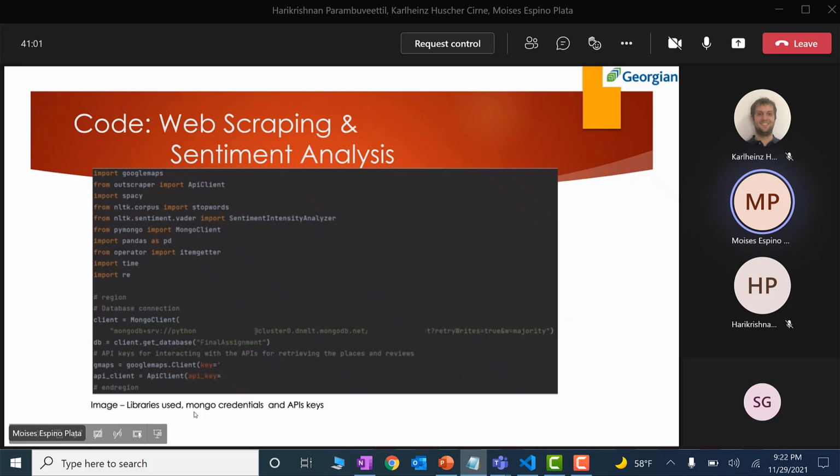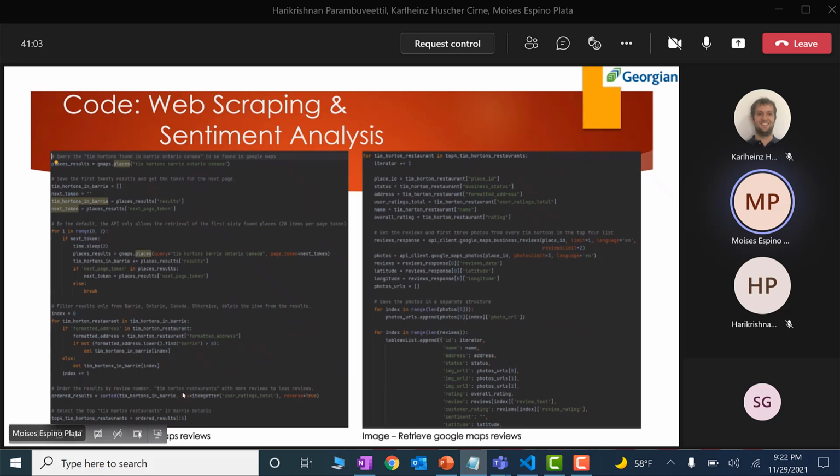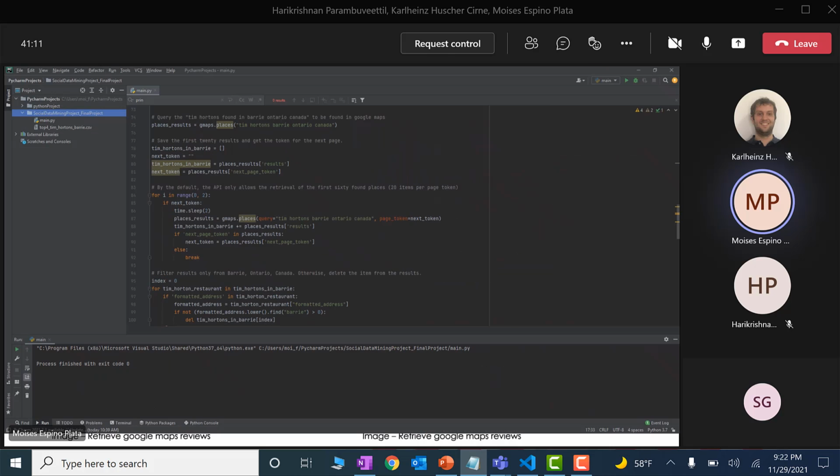Okay, so now moving to the code. This is the part where we are retrieving all the places and reviews. So for that, I'm going to open the IDE to explain better. So everything starts in here. So we are making use of the Google API in order to retrieve all the places, first of all, that we would like to get the reviews from.